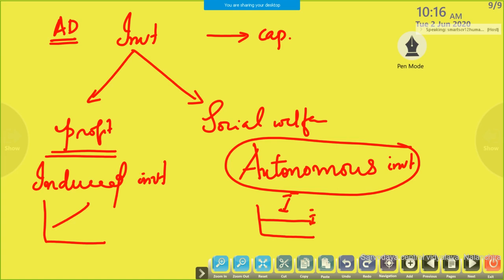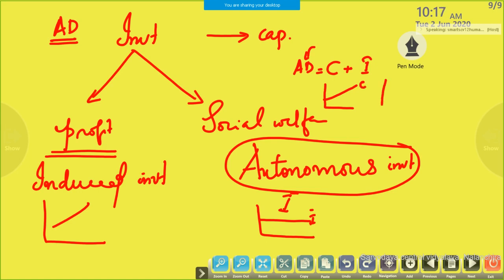So for AD we need a consumption curve and an investment curve. Together this is known as AD, right? So what is the shape of the consumption curve? Upward sloping. It starts from the vertical axis, not from the origin, because there is autonomous consumption. This is the consumption curve.